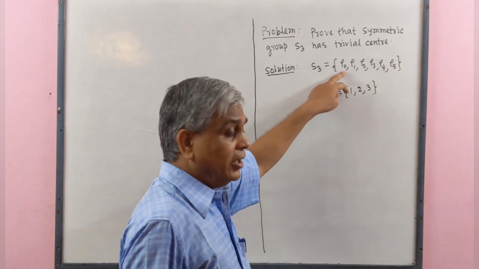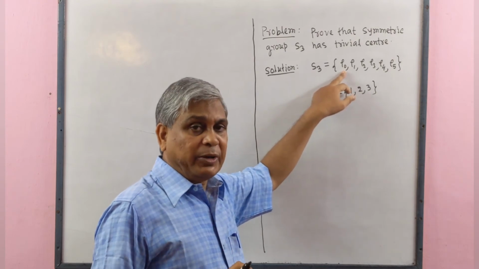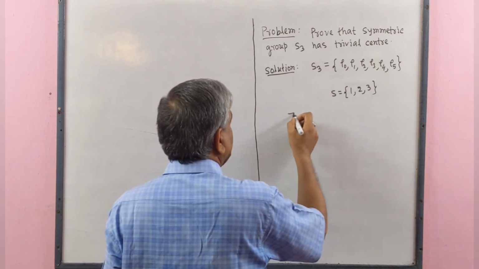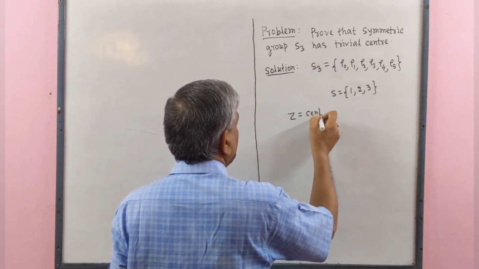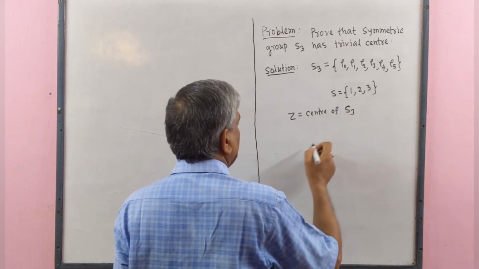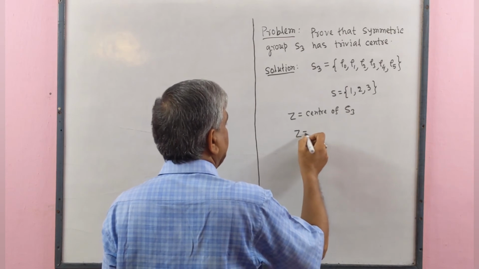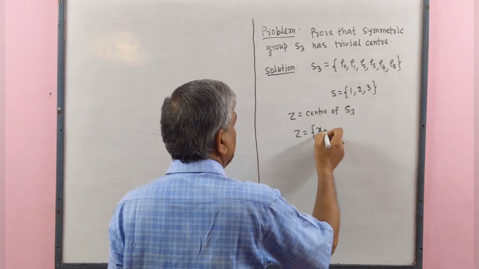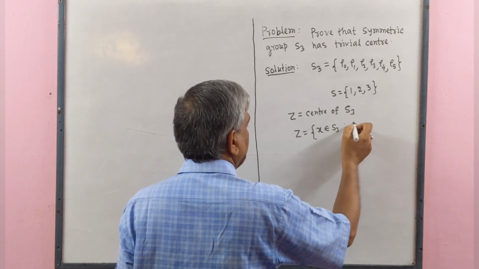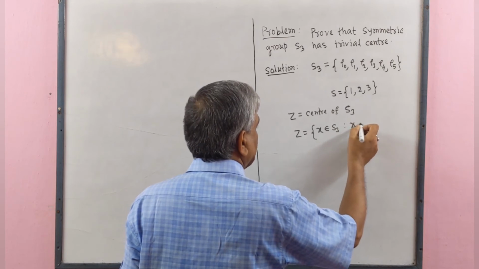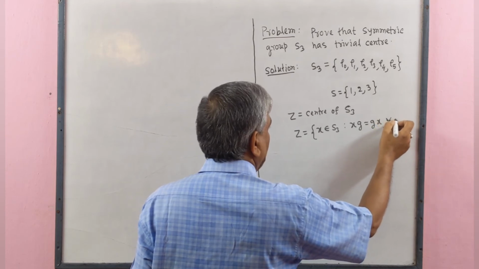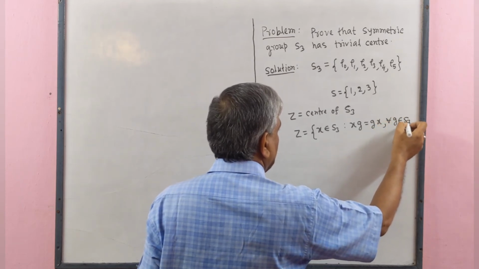Here rho 0 is the identity permutation. Let Z be the center of S3. Therefore, Z contains all those elements x belonging to S3 such that xg equals gx for all g belonging to S3.